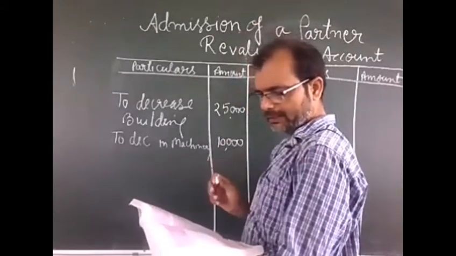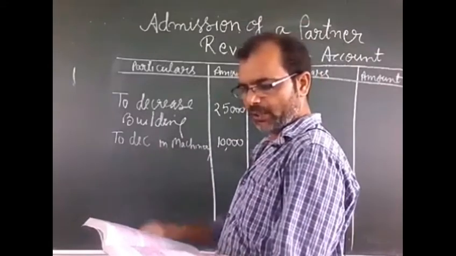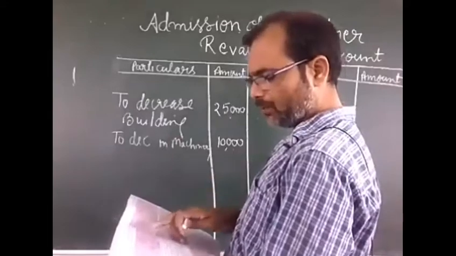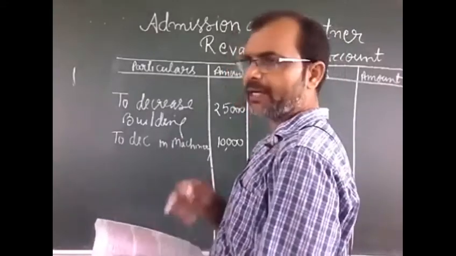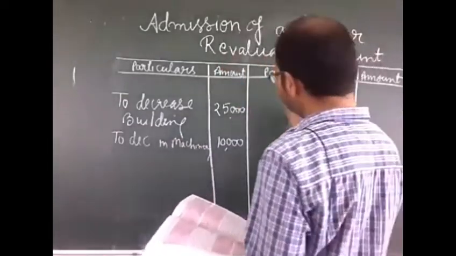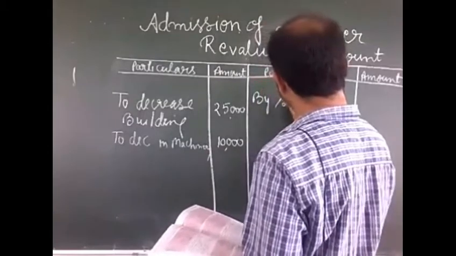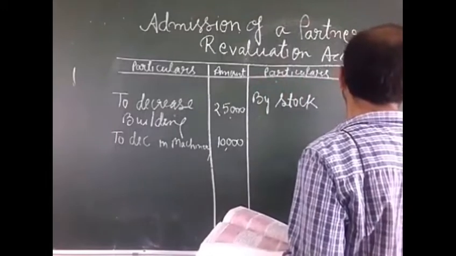The next adjustment: stock to be revalued at 4 lakh, and the amount of stock given in the balance sheet is 3 lakh. It means 1 lakh increases, and whenever an asset increases, it comes on the credit side: by stock, 1 lakh.